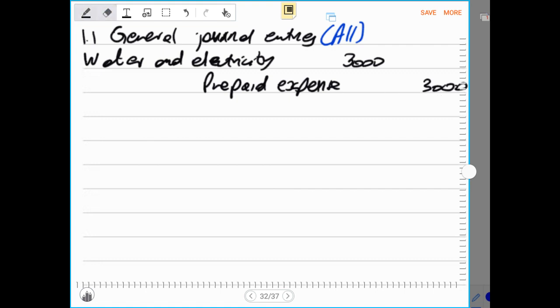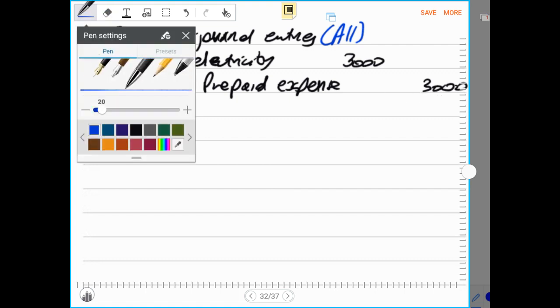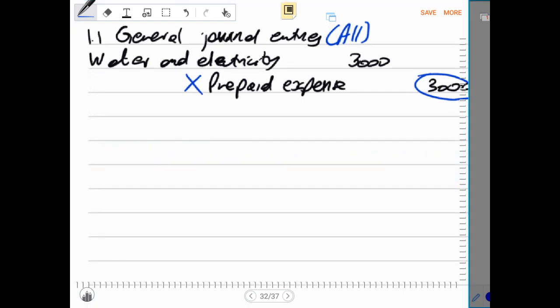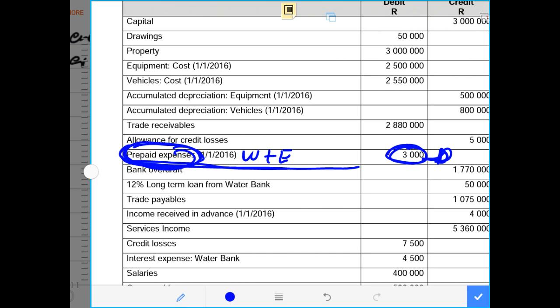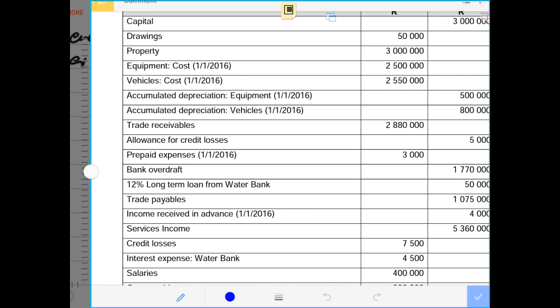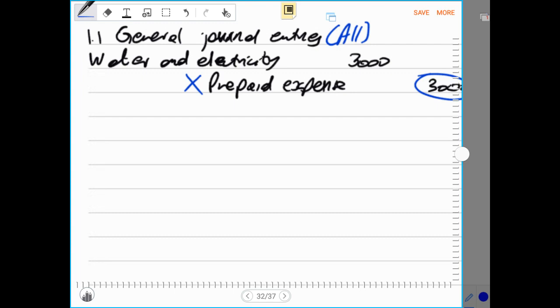So now remember once again that I always say that there is no need for us to record the credit side in our financial statements. There is no need for recording this because the minute we credit our prepaid expense by 3,000, we automatically have cancelled our prepaid expense which was on the debit side. So if this has been cancelled, it will not affect our financial statements because in the ledger account this has been cancelled automatically, hence we record this on the credit side. So now let us go and record the debit side of this entry in our financial statements.